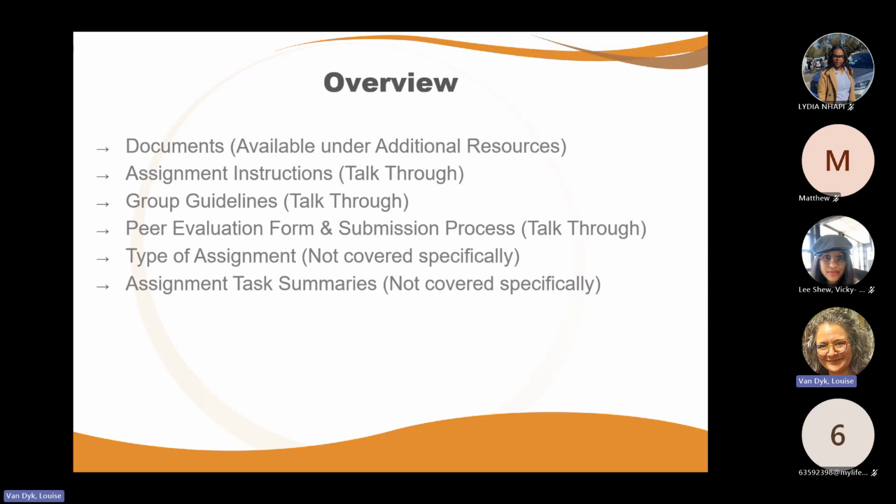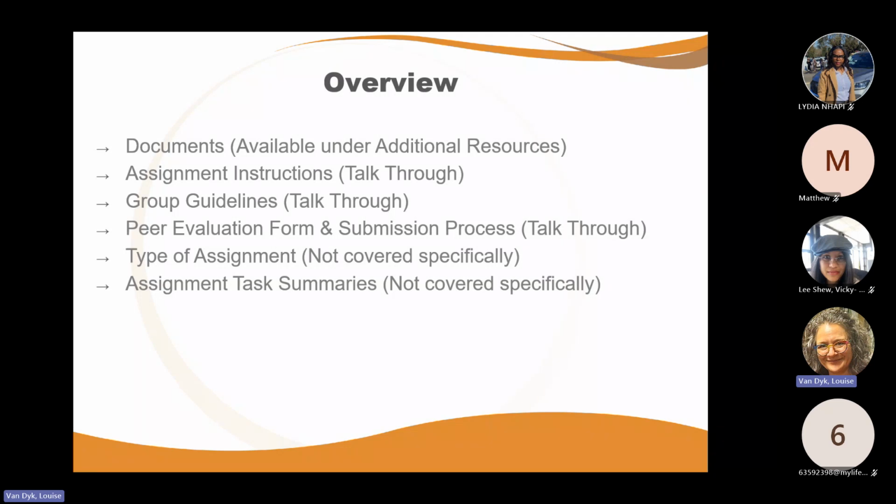So you can see now that first I'm going to show you the documents that we have available under additional resources. We talked about that in the assignment prep session, but we're going to talk through those documents because many of them have to do with the group aspects. So we will look at the assignment instructions together today, not the assignment tasks. They are on the presentation, but we talked about them in the brief. So I'm not going to duplicate that or repeat that, but we are going to go through the instructions so that it can refresh your minds, or at least help you hear it from my voice.